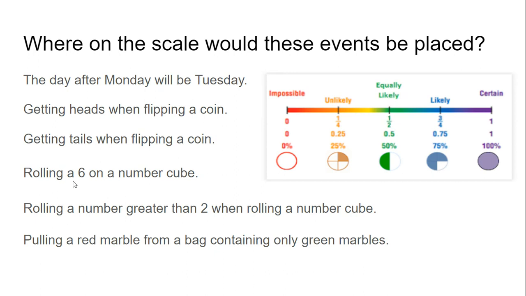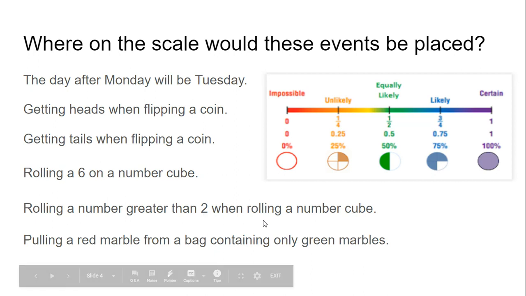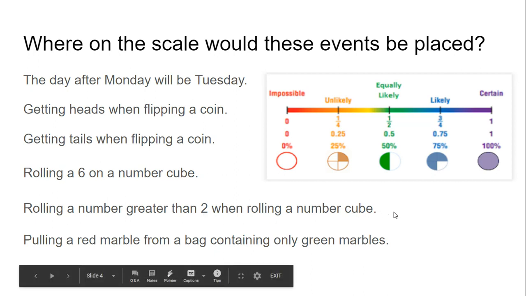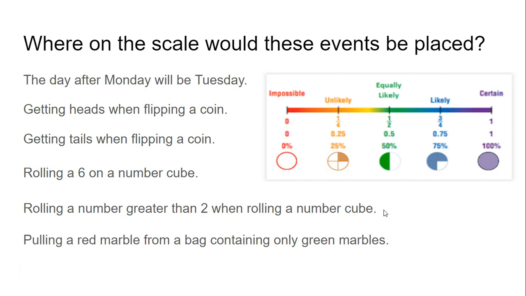Now, rolling a 6 on a number cube. Just on one die, you roll one die. Those are numbered 1 through 6. So you have one chance out of 6. Well, that's less than one chance out of 4. So one chance out of 6 would be somewhere over here. And that would be not impossible, but unlikely. Rolling a number greater than 2 when rolling a number cube. Well, numbers greater than 2 include 3, 4, 5, and 6.